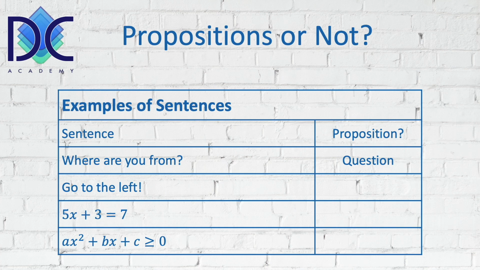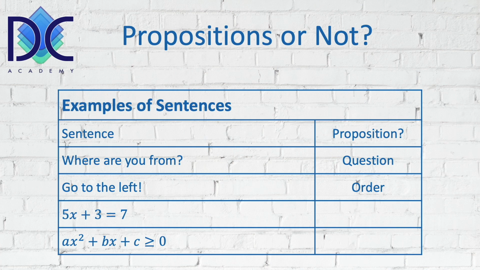Another element that we have is go to the left. Go to the left is not a statement, it is an order. You tell somebody to go to the left. It's not a proposition. And we have two propositions or sentences here.